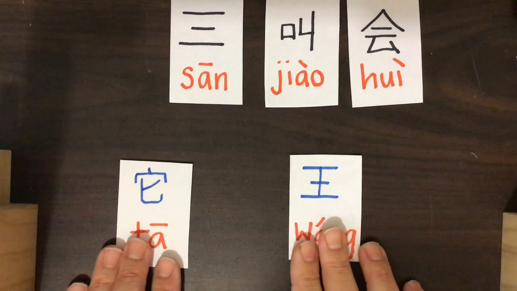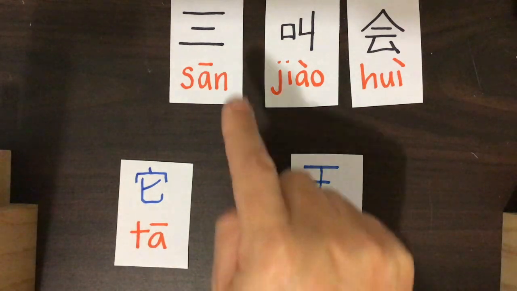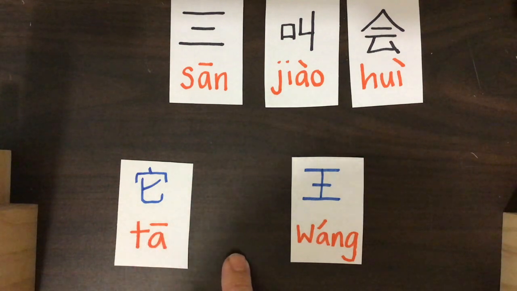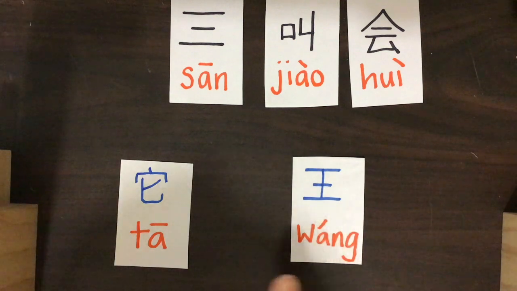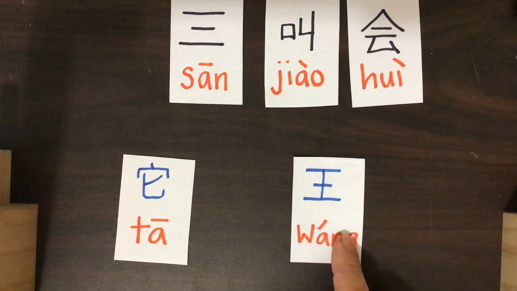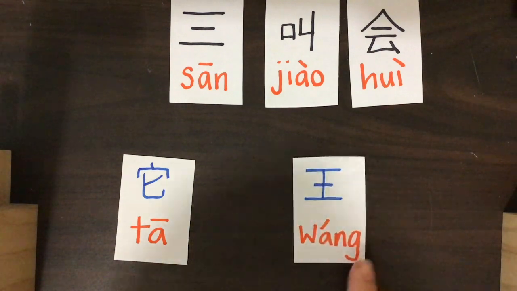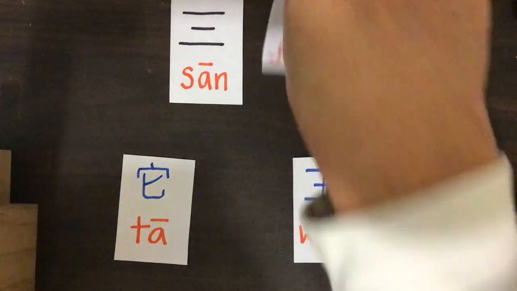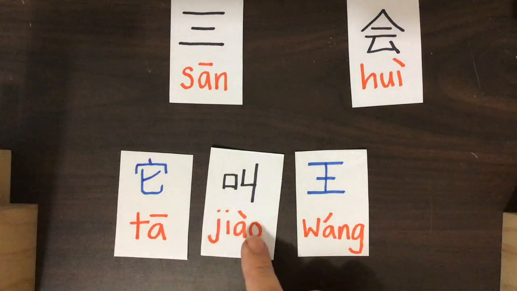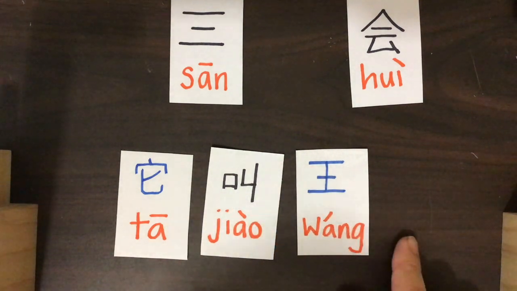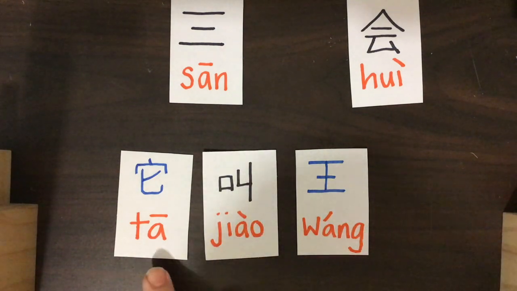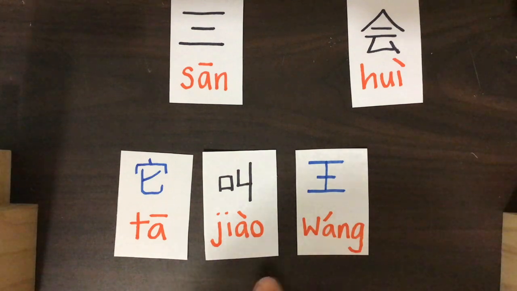Here's our second sentence. It only uses 3 characters, and the missing one is one of these ones. So, let's have a look. Ta, something, Wang. Here's a hint. Ta means it. Wang is a name. That's right, we need jiao. Ta jiao Wang. It is called Wang. Wang also means king or emperor, but is also a very popular name in China. Ta jiao Wang. It is called Wang.